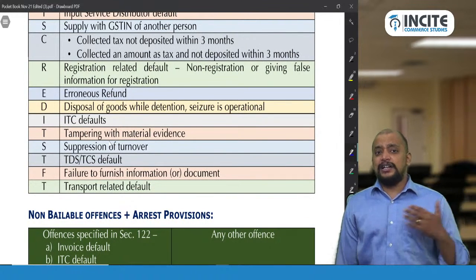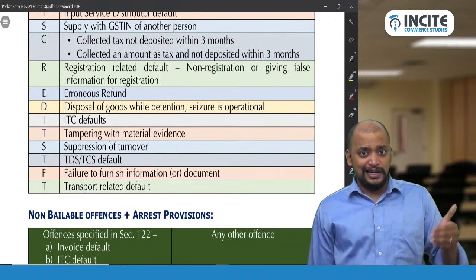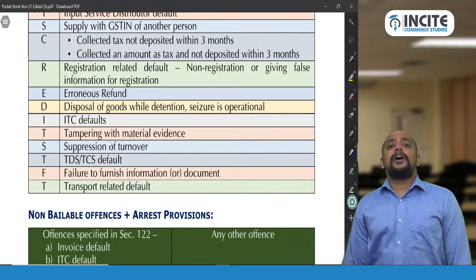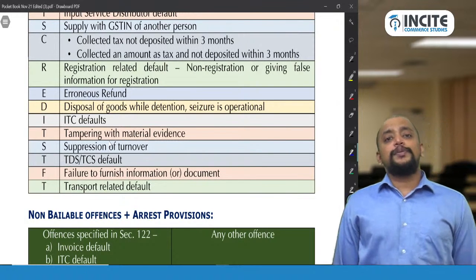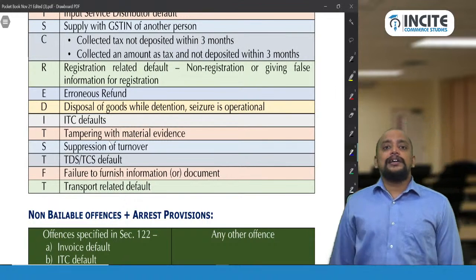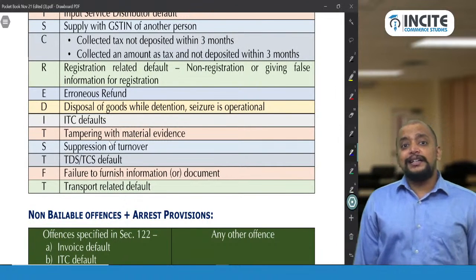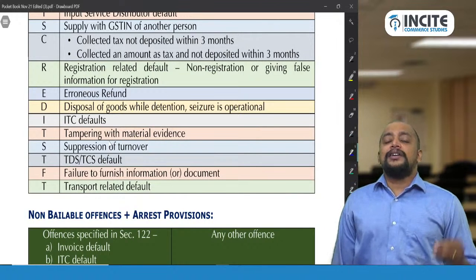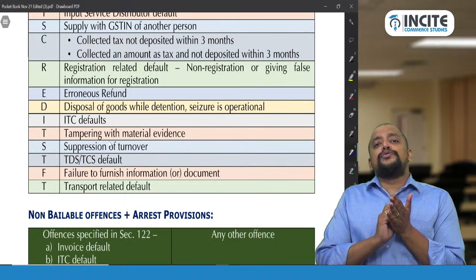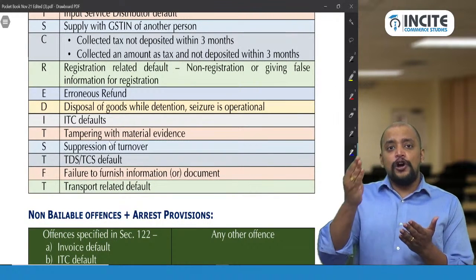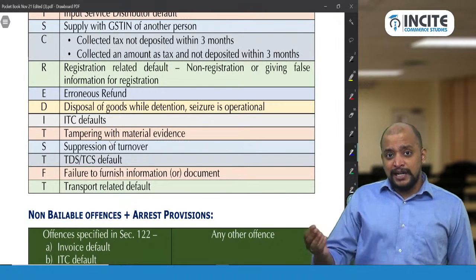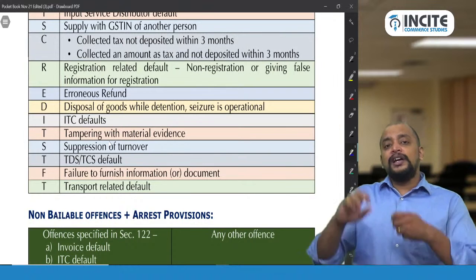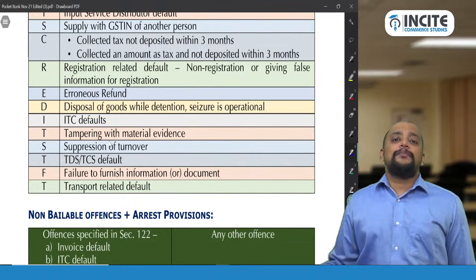Then I for ITC default. ITC default is what? Wrong availment and utilization of ITC. You are not supposed to take the credit but you took the credit, and that is known as ITC default. Then T, tampering material evidence. There is some material evidence which is available. Say a registered person, whatever are the unaccounted goods, he made a list of that in a small book, and the department tried to take away that book. But this person has caught that book and he tore it and he has thrown it. That is known as tampering material evidence.